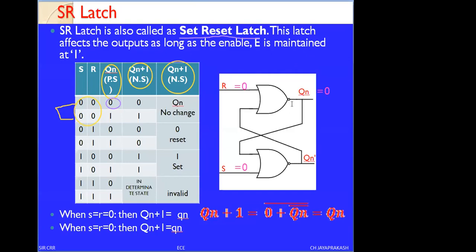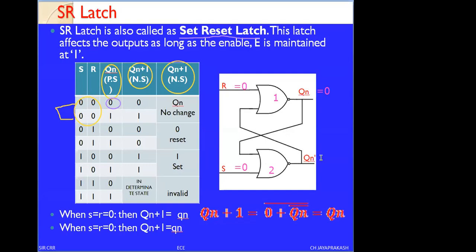When Qn equals 0, this Qn is given as feedback to the NOR gates. Here I am indicating the numbers for the NOR gates. This is NOR gate 1 and this is NOR gate 2. The Qn is given as feedback to NOR gate 2. What happens to a NOR gate when both inputs are 0? If any one input is 1, the output is 0. When both the inputs are 0, then the output will be equal to 1.